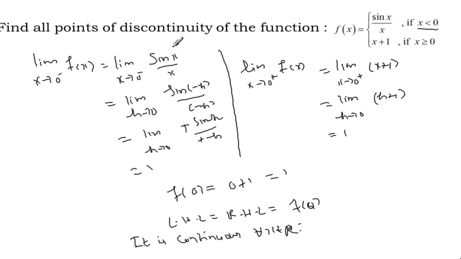Find all points of discontinuity. How to write our answer? There is no point of discontinuity.